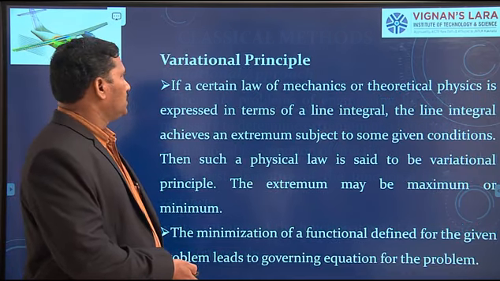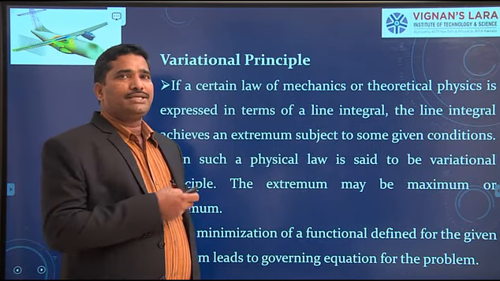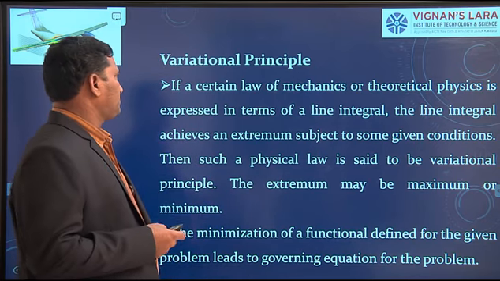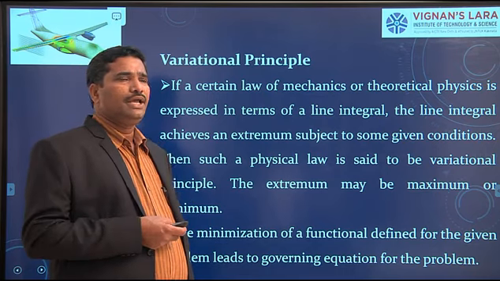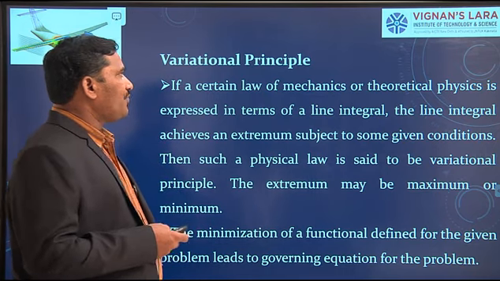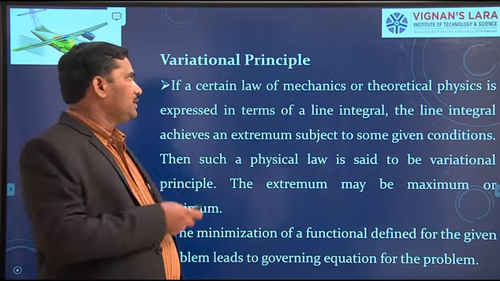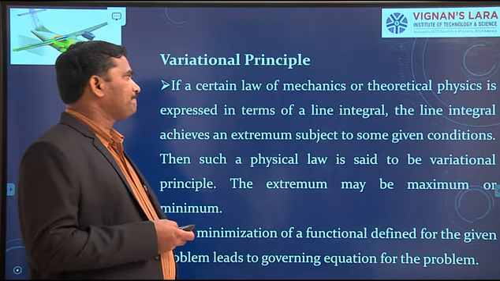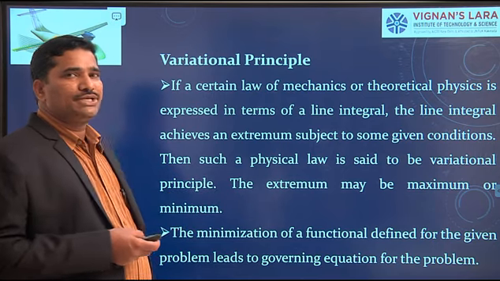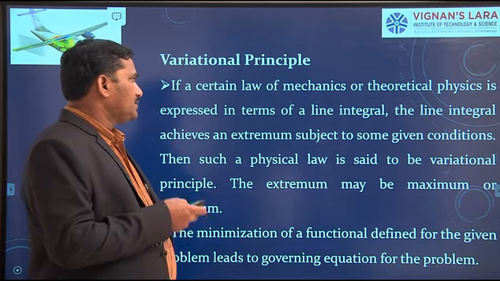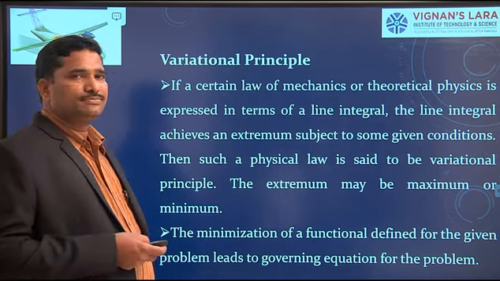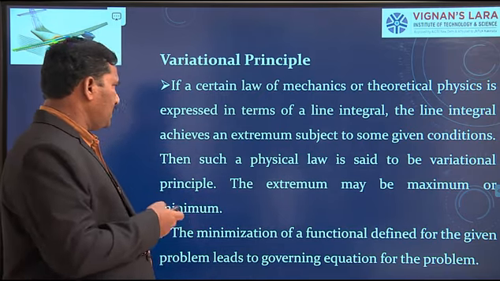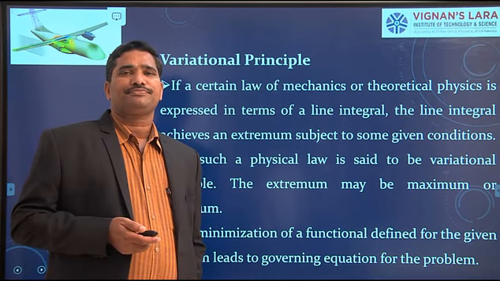Now, the variational principle. We must be aware of this variational principle. How do we state it? If a certain law of mathematics or theoretical physics is expressed in terms of a line integral, and the line integral achieves an extremum subject to some given conditions, then such a physical law is said to be a variational principle.